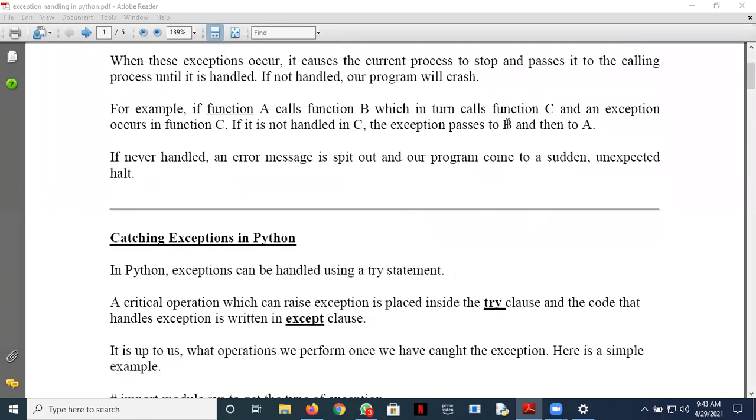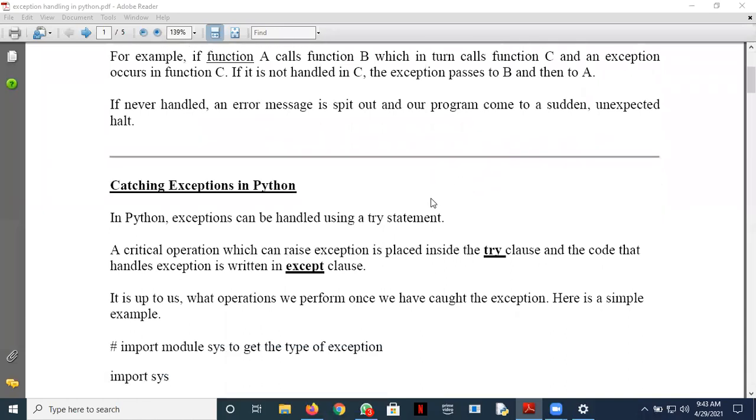Now how do we catch exceptions in Python? We have a set of try and except clauses. We have a try clause and we have an except clause. Whichever portion of our program is error prone, whichever part we feel can cause an error, is written in a try clause. Whenever that error occurs, the control jumps from the try clause to the except clause. So whatever exception handling we want to write, we write it in the except clause.